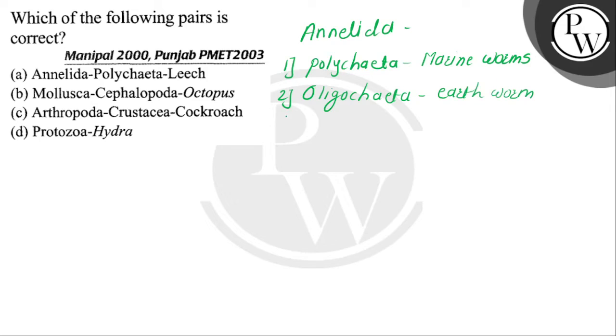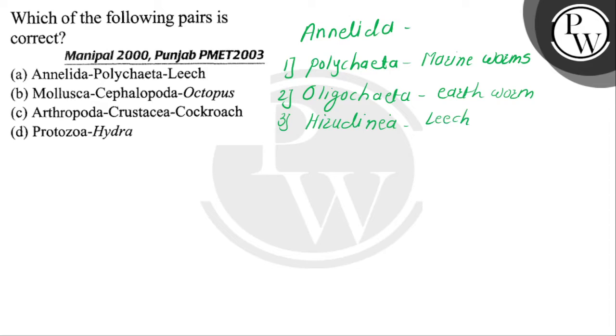And the last class of this Annelida is the Hirudinea. An example of this Hirudinea is the leech. So the first match is Annelida, Polychaeta, and leech.